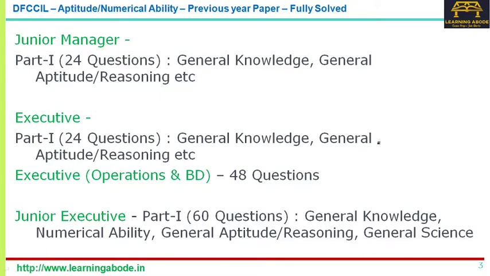For junior manager and executive, out of a total of 124, there are 24 questions in part 1, of which the reasoning and general aptitude, that is numerical ability, and the reasoning part, you can expect about 12 to 15 questions. When it comes to junior executive and executive operations in BD, it will be almost double. You can expect around 30 questions from the numerical ability part and the reasoning part.